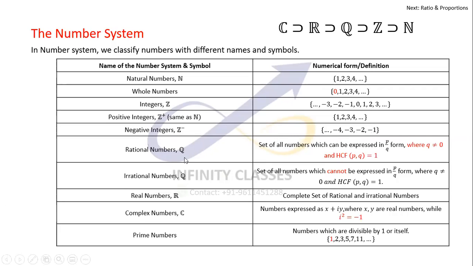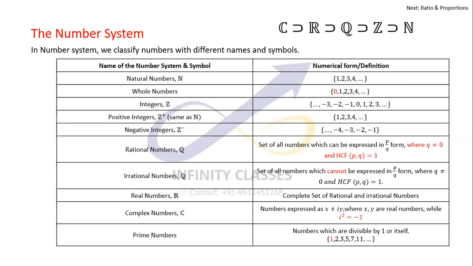The rational numbers, which are represented by Q, are the set of all the numbers which can be expressed in P by Q form, where Q is not equal to 0 and HCF of P and Q is 1. That means P and Q should be co-prime.